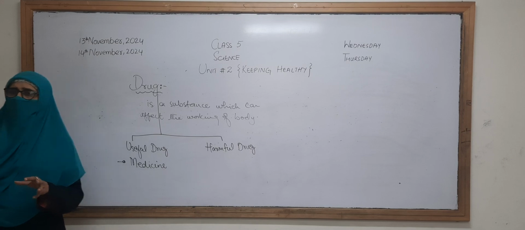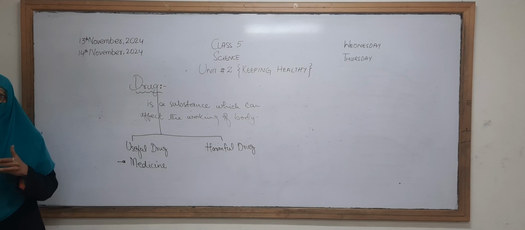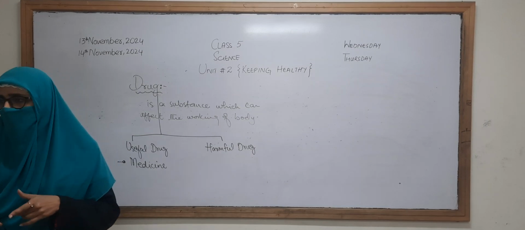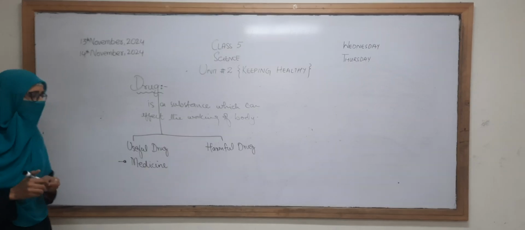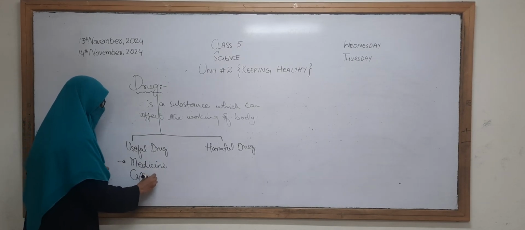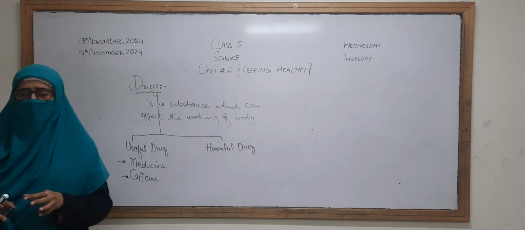Okay, just like a type of drug that is caffeine. In which substance is the caffeine present? Good, coffee. It is also present in the tea. Okay, so the caffeine is also a drug which we can say is an addictive drug.